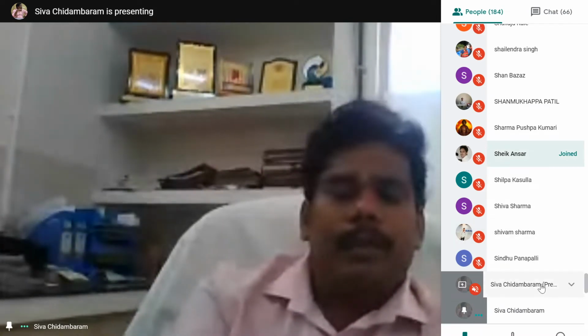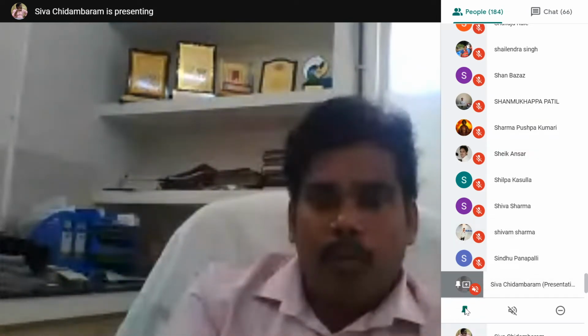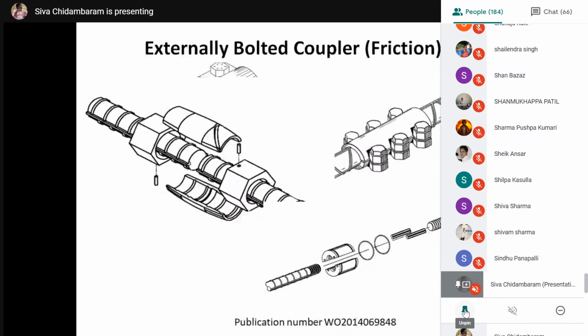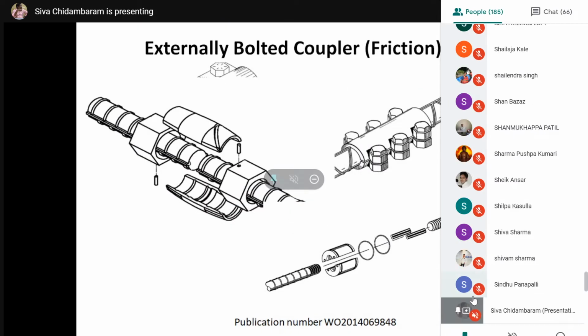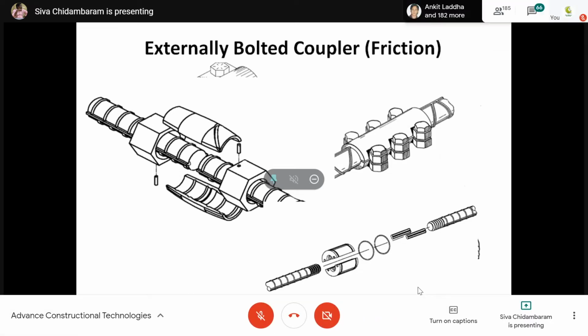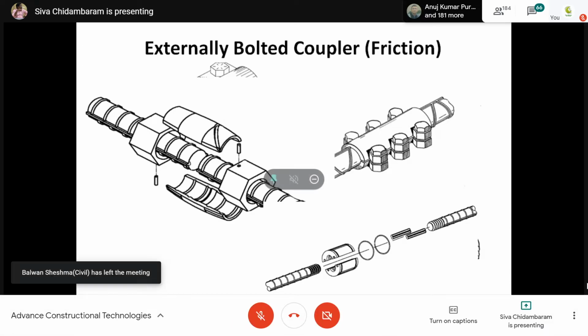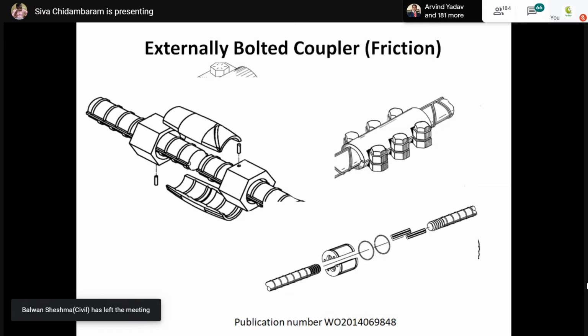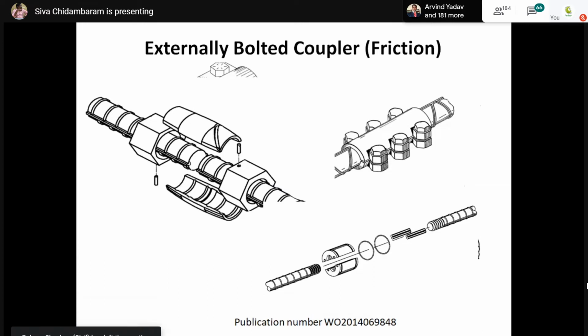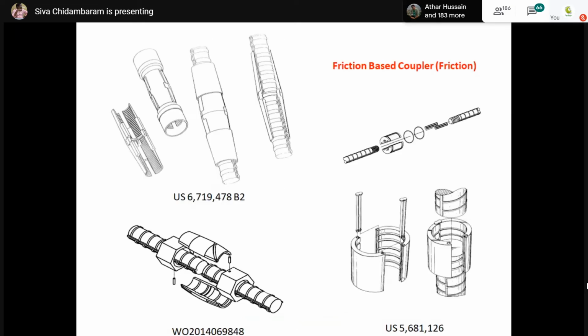There are various shapes and sizes and different types of bolting schemes. Now you can see this externally bolted coupler, which is nothing but two half cylindrical shells connected with external bolting. This is also a coupler. Another image is the sleeve based coupler, a coupling sleeve where we use bolts and half sleeves, half shells. After inserting the sleeve, we have to use a pin to lock it. This is also a kind of mechanical coupler, friction based.